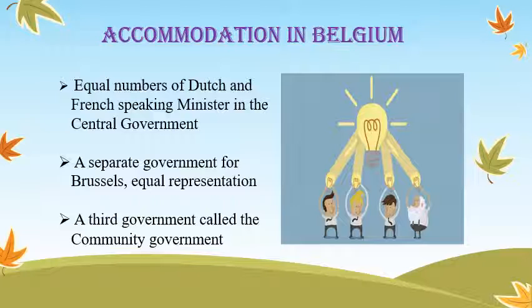And the last amendment is that, apart from the central and state governments, there is a third kind of government, the community government. It is elected by people belonging to one language community like Dutch, French, German speaking, no matter where they live. This government has power regarding cultural, educational, and language related issues. So it's called the community government. So this is the accommodation in Belgium.